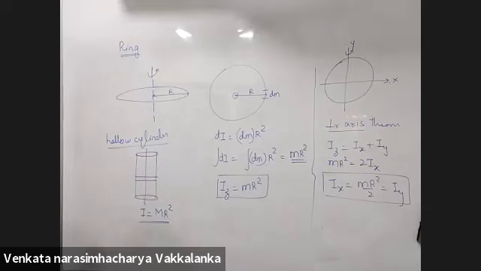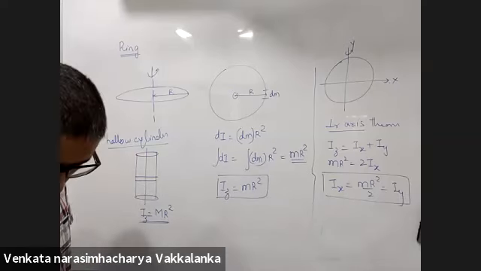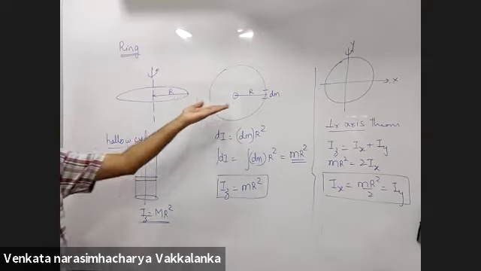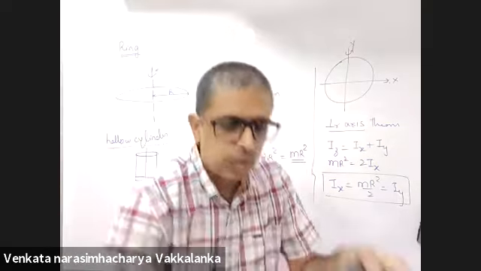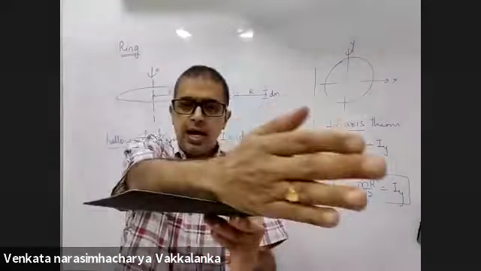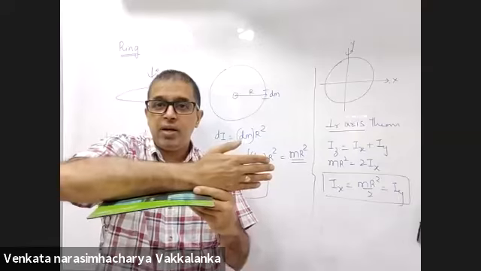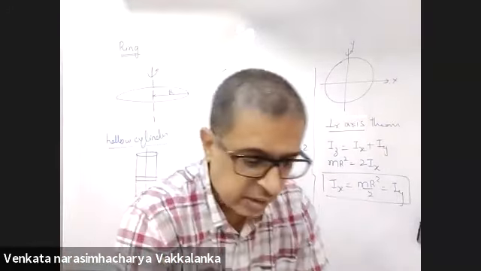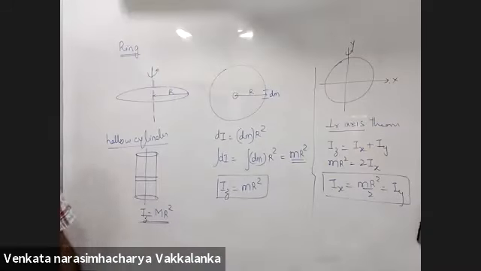Sir, Iz, right? This is Iz. By default, this is Iz. So by convention, Iz is perpendicular to the plane of the lamina. Any lamina you take, Iz will be perpendicular to the plane of the lamina. Ix and Iy will be in the plane of the lamina. Okay, so got it.